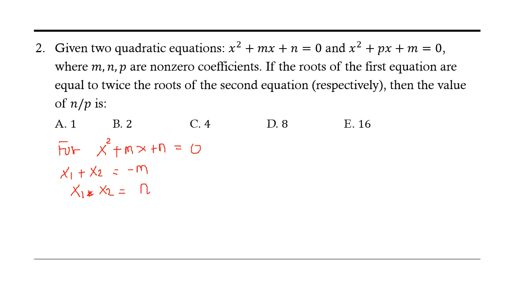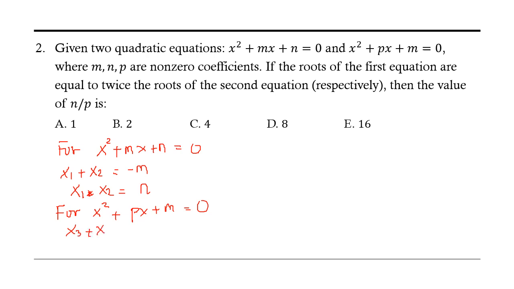And for the second quadratic equation, x square plus px plus m equals 0, let's say the roots are x3 and x4.